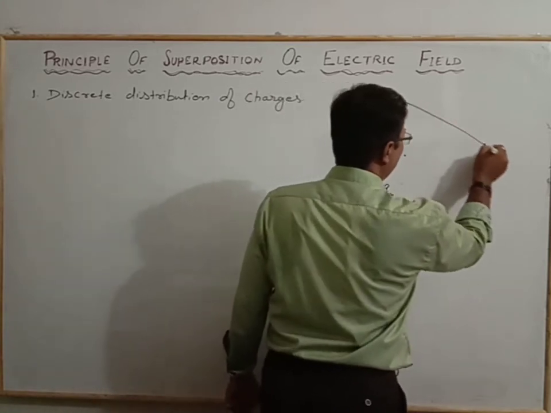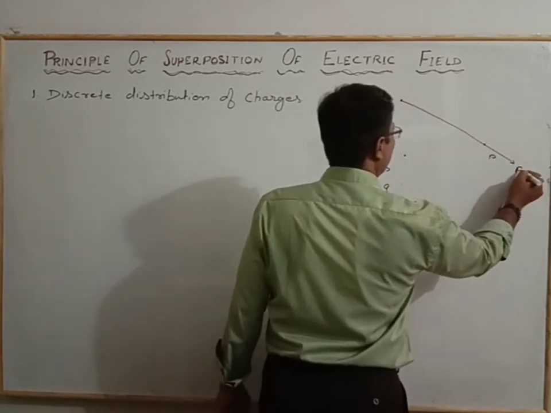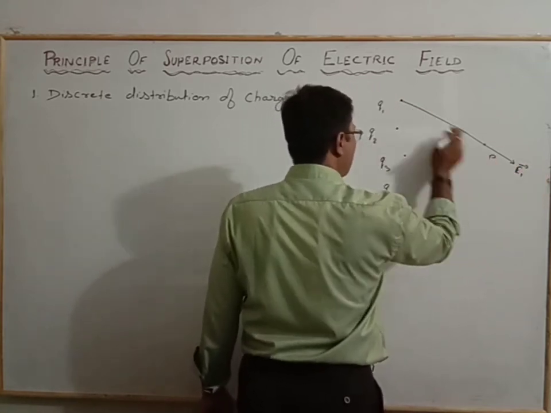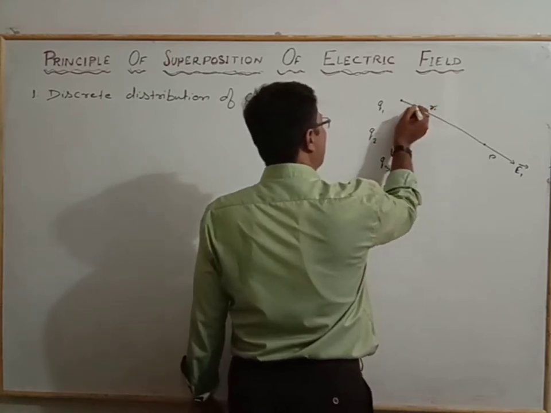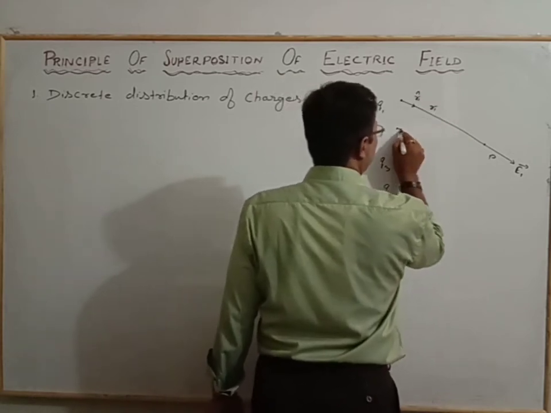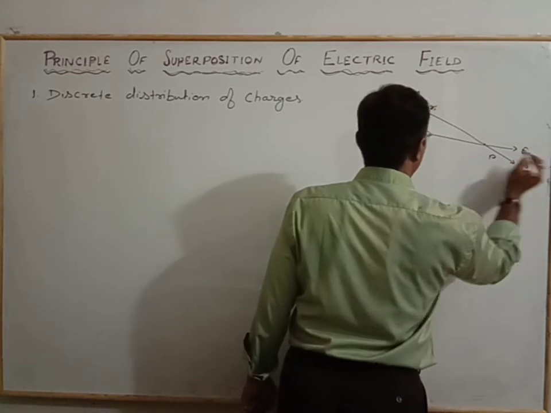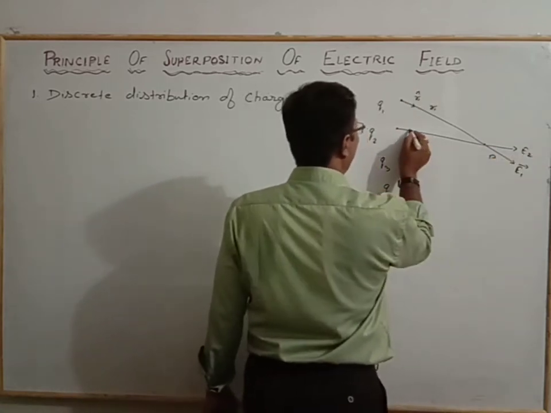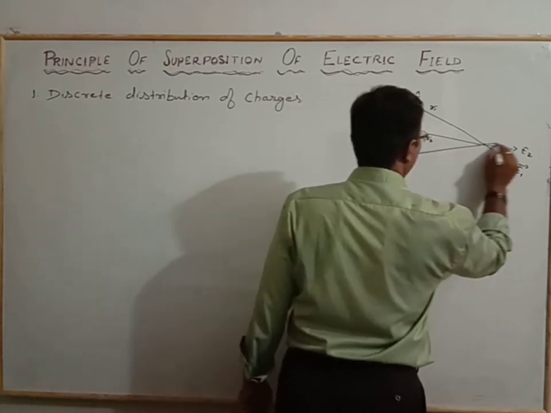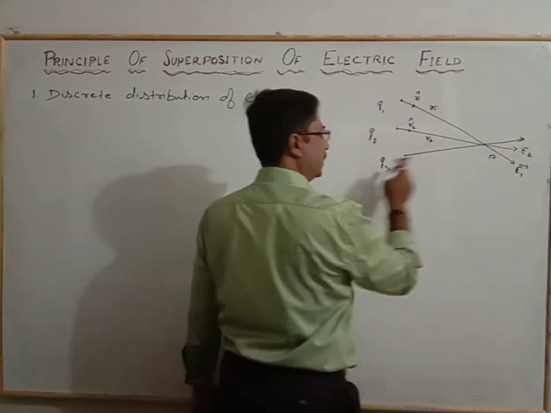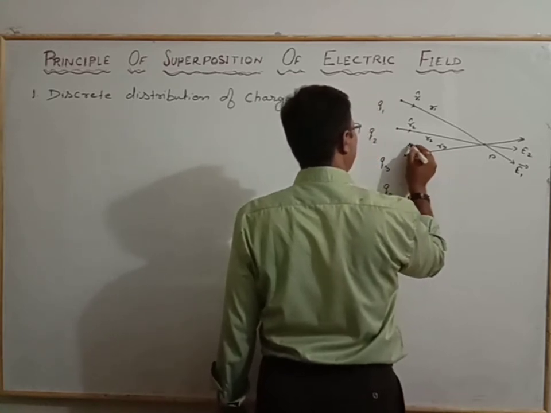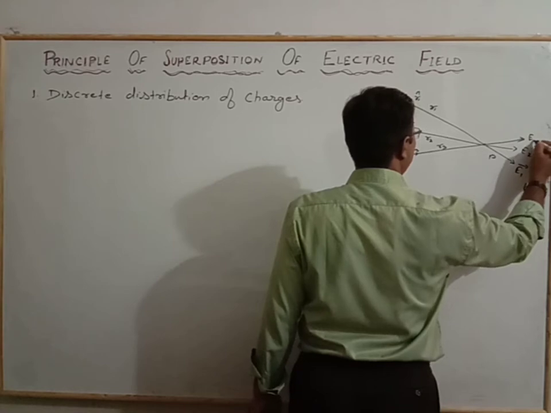The field from Q1 is E1, at a distance R1, where the unit vector for the position is R1 cap. From the charge Q2, the electric field is E2, with distance R2 and unit vector R2 cap. From Q3, the distance is R3, the unit vector is R3 cap, and the electric field is E3.